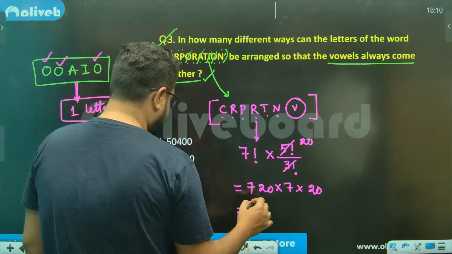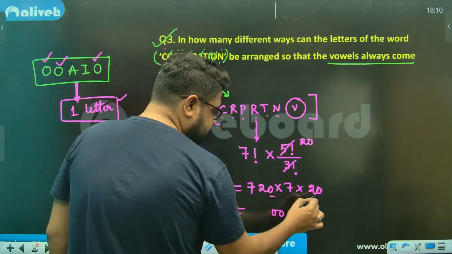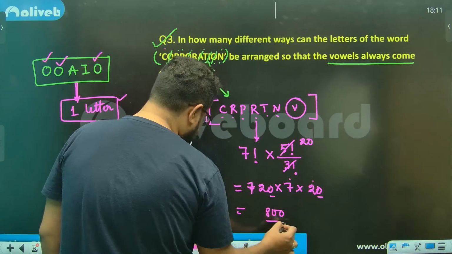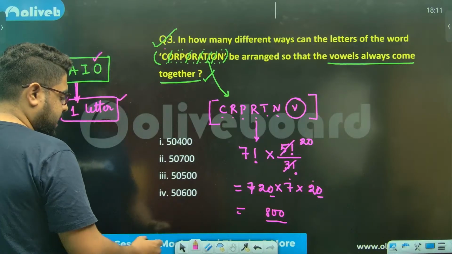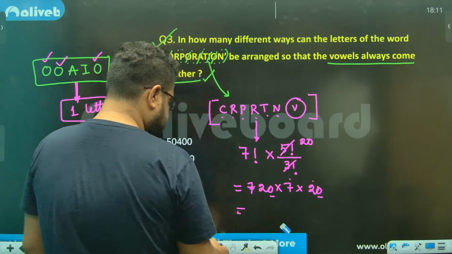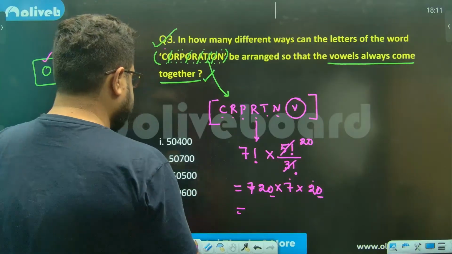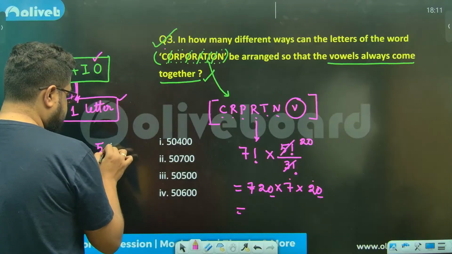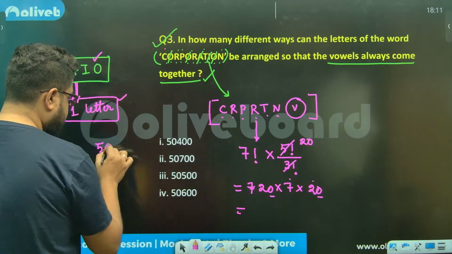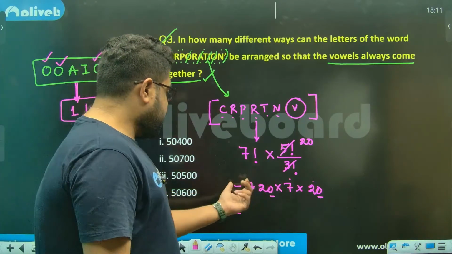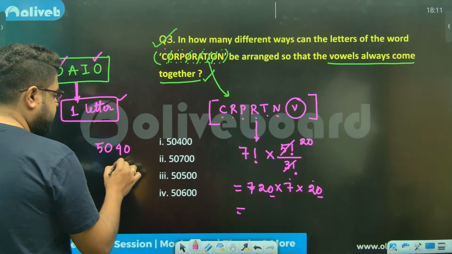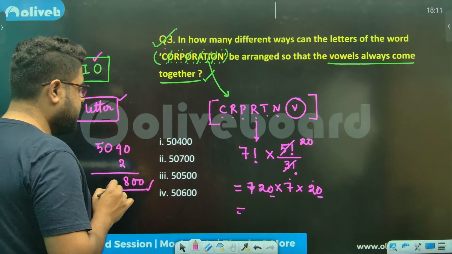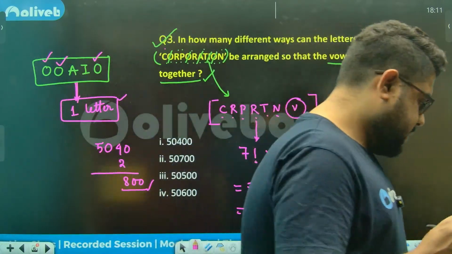So again, do one thing. 00 will be at the end. 7 2s are 14, 4 4 2s are 8. So it will end in 800. Yes, no, what did we do wrong? Did we do something wrong? Okay, let me check once. Wait. 4900, 5040 is coming, right? 5040 into 20, sir. 4 2s are 8, 800 only is coming in the options. Did I get it wrong?